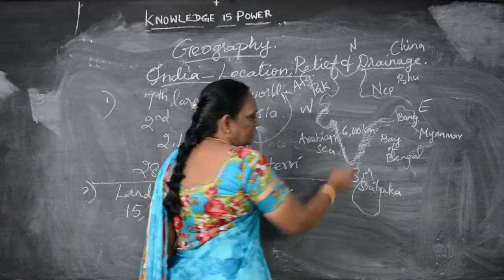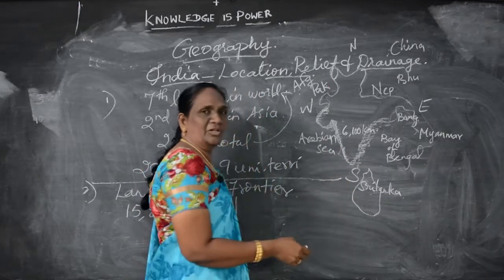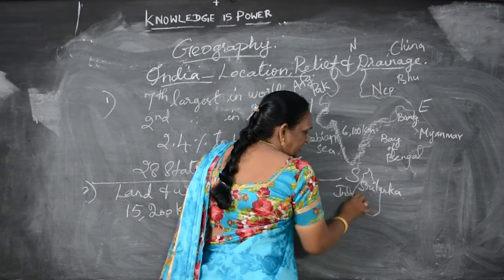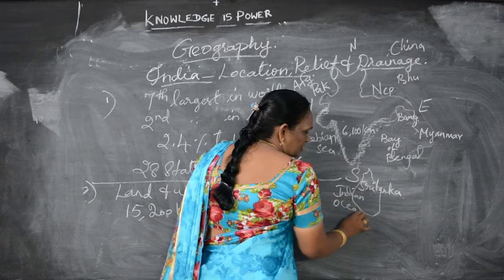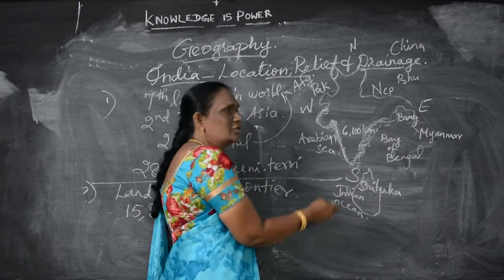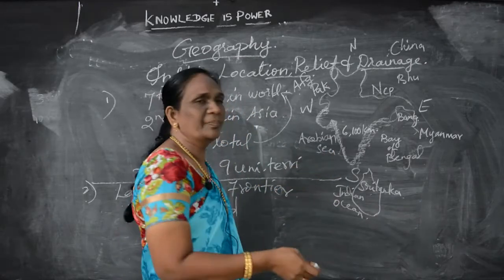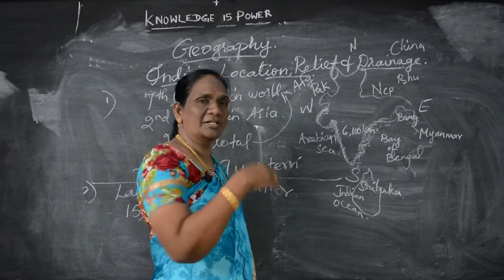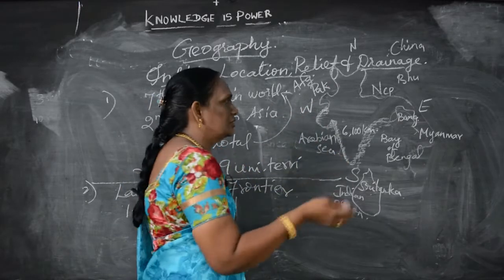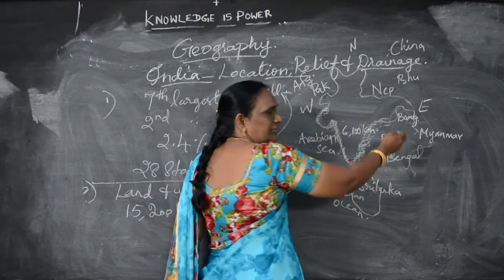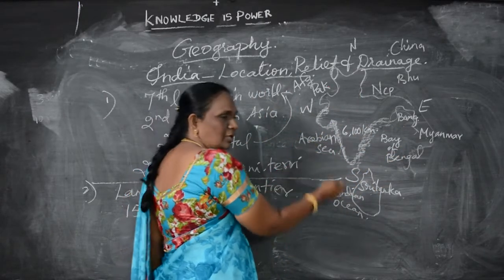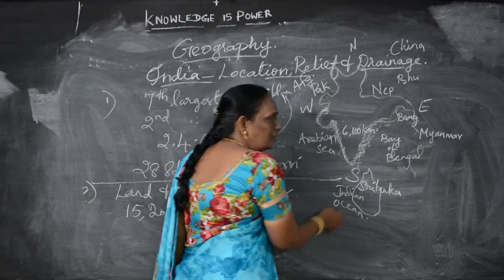In the south, which ocean is there? Do you know? Yes, that is the Indian Ocean. So these are the three water bodies which cover India. If I ask you what the frontiers of India are, in the east of India we have the Bay of Bengal, in the west the Arabian Sea, in the south the Indian Ocean. These are the three water bodies.